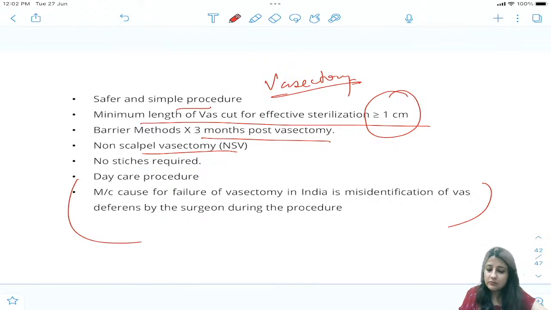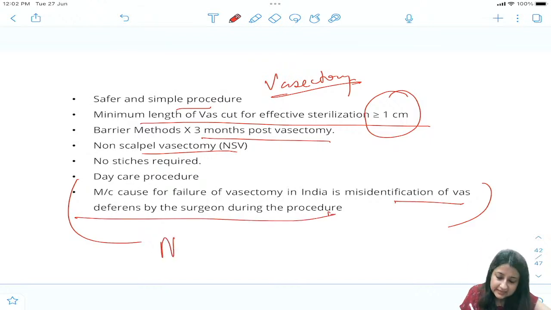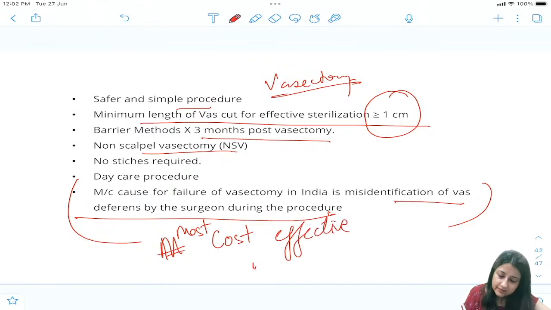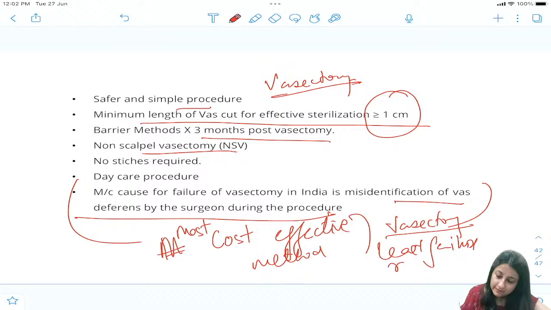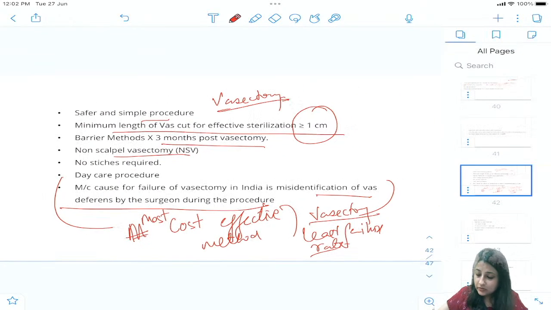This again is important. Most common cause of failure of vasectomy in India क्या है? Misidentification of vas deferens by the surgeon. And please remember, this is the most cost effective method. Most cost effective method of contraception is vasectomy. It has reported least failure rate, even less than tubectomy, but hardly 0.3% तक कोई प्रैक्टिस करता होगा इसको. ठीक है? Yes, Anthony, best तुम्हारा emergency is IUCD because it can be put up to 5 days. All right, everybody, so that is it.